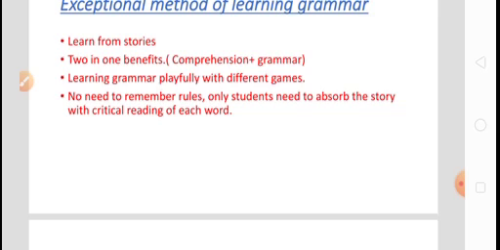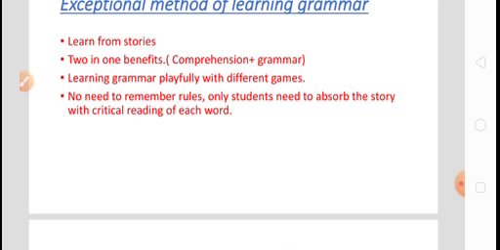Fourth one, no need to remember rules, only students need to absorb the story with critical reading of each word. First and foremost, the thing which is required to learn the grammar in the exceptional method is nothing but that you have to read the story word by word. You have to absorb the whole story.